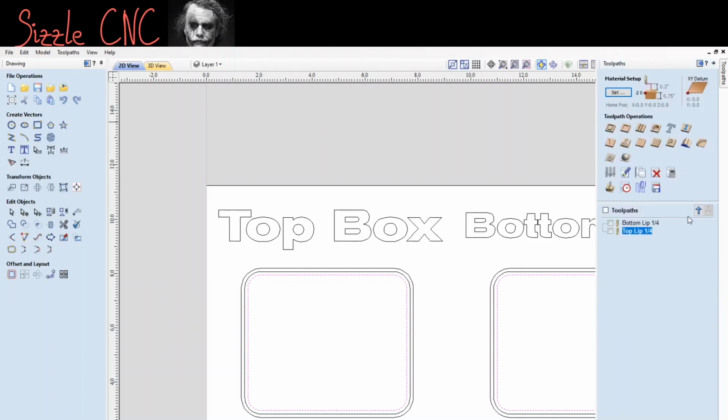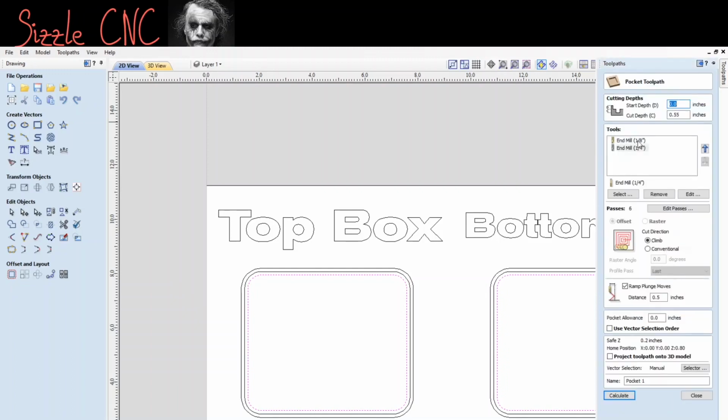Then you're going to select Pocket. You can select your tool. I'm going to use a 1/4 inch end mill. We're going to go 0.55 inches down. All right, ramp. Plunge moves, distance 0.5 inches.